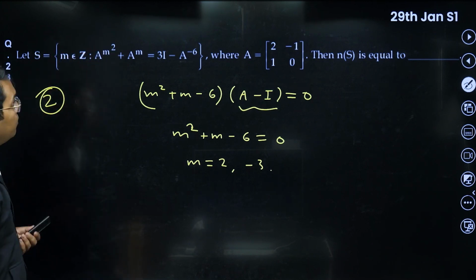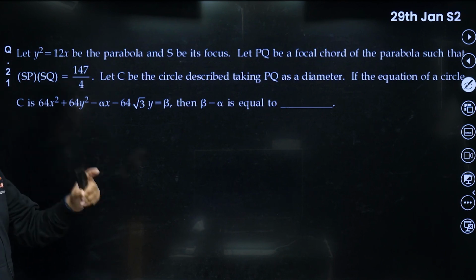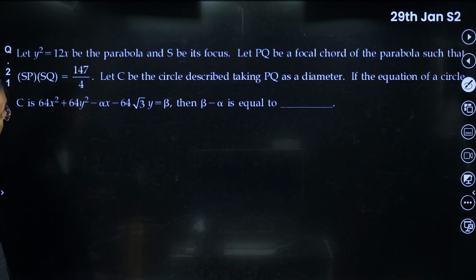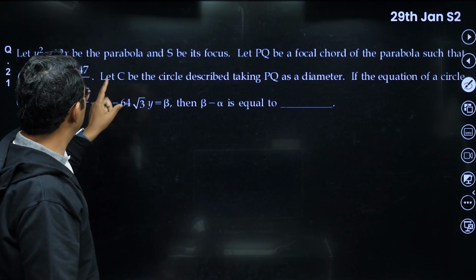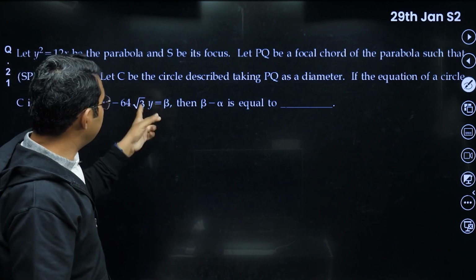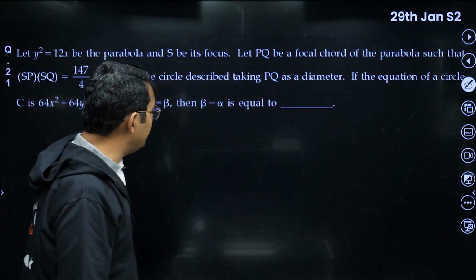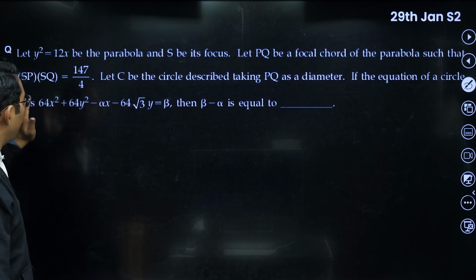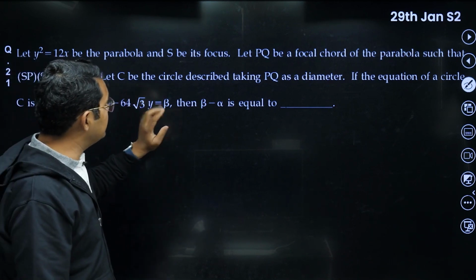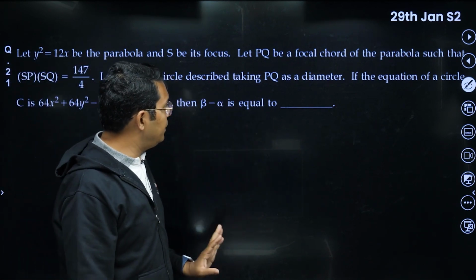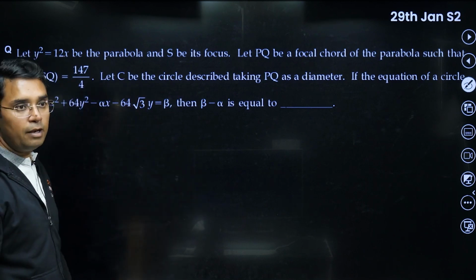Okay, moving to the next question, 29th January, second shift, last shift actually. This was again one very good question, bachcho. y square is equal to 12x is the parabola. S is its focus, PQ is the focal chord of the parabola, such that SP into SQ is 147/4. A circle is described with PQ as the diameter. If the equation of the circle is this, then we have to find beta minus alpha.